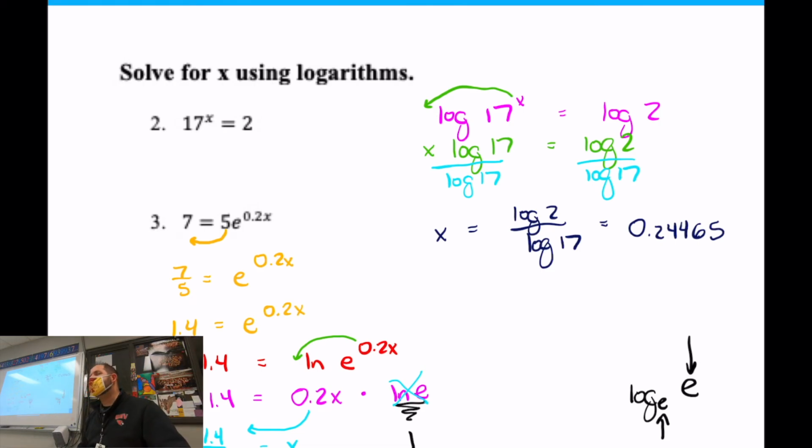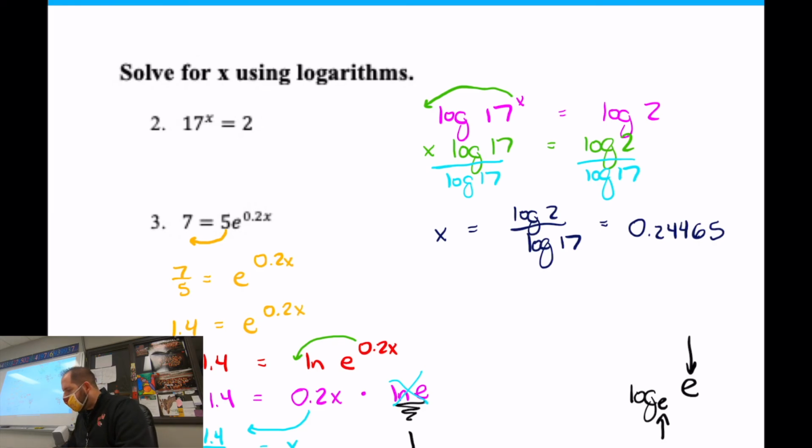Logarithms are really easy. And if you don't know what a logarithm is used for, it's used to figure out what powers you can put into numbers that give you a certain value. Like on this problem, I'm trying to figure out what the growth is, like that x, that would produce 7 out of this thing. So it's growing to the number 7. I'm trying to figure out what power, how many years it would take to grow to 7 if the population started at 5 of whatever this item is. Maybe it's bacteria or maybe it's population, who knows. So when you do this, natural log of 1.4.